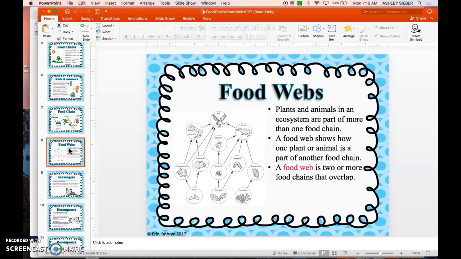Plants and animals in an ecosystem are part of more than one food chain. A food web shows how one plant or animal is part of another food chain. A food web is 2 or more food chains that overlap.